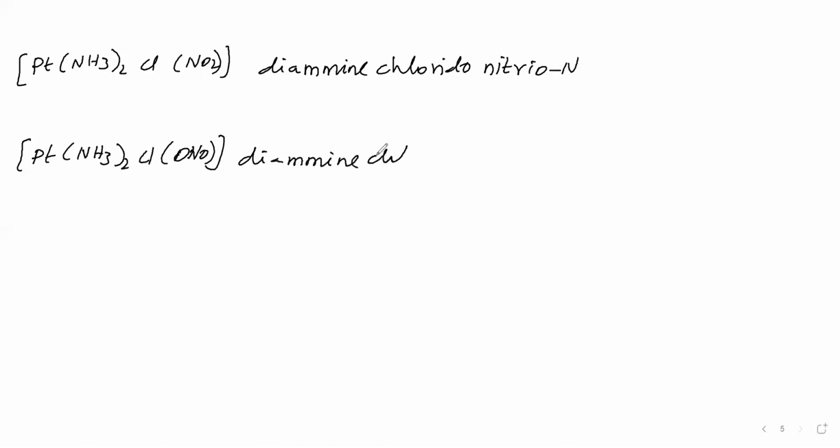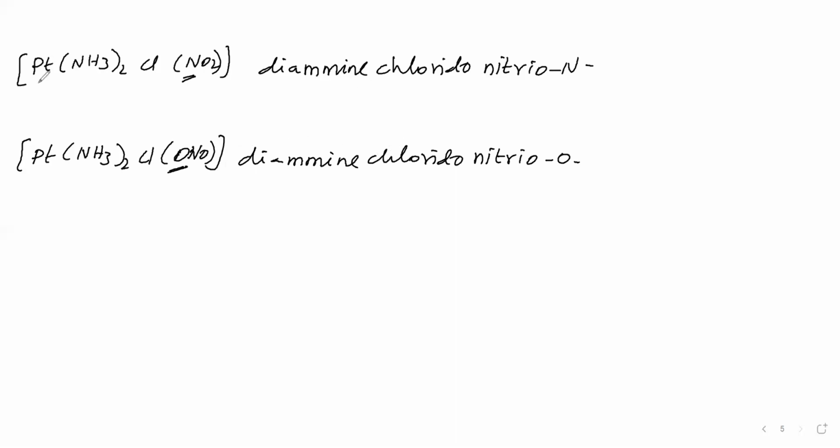Cl name we can say chlorido. And for ONO we have to say nitrito-O. Here nitrito-N, here nitrito-O. Why? Because here N is the donor site, N is making the dative bond. Here O is the donor site, O is making the dative bond. So nitrito-N means N is making the dative bond, N is the donor atom. Nitrito-O means O is making the dative bond, O is the donor atom. Like that we can say.